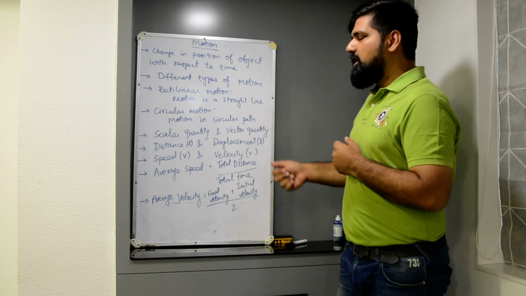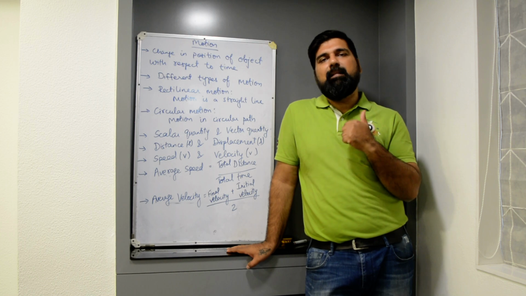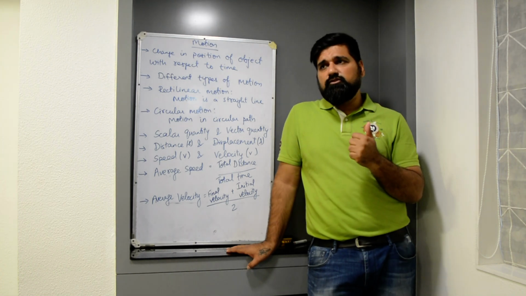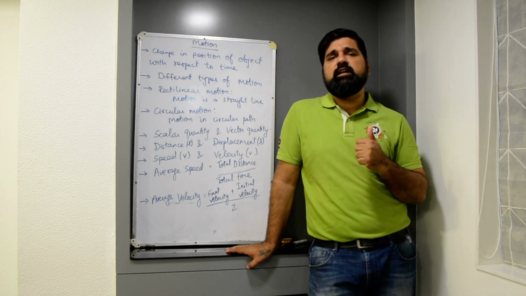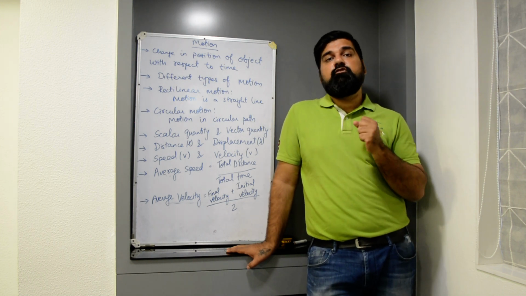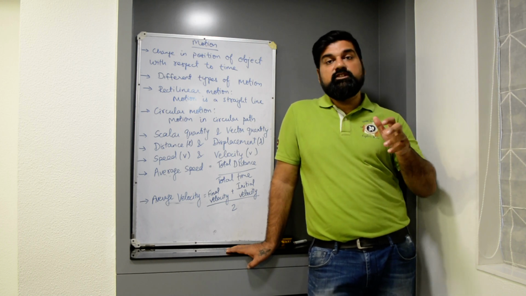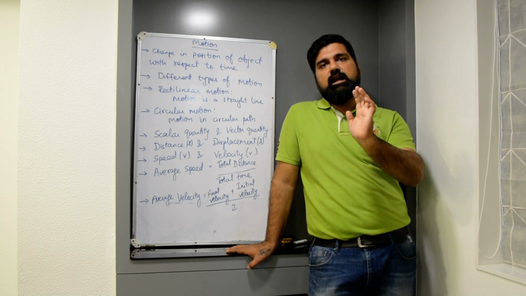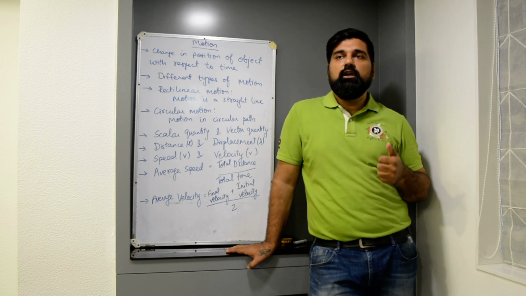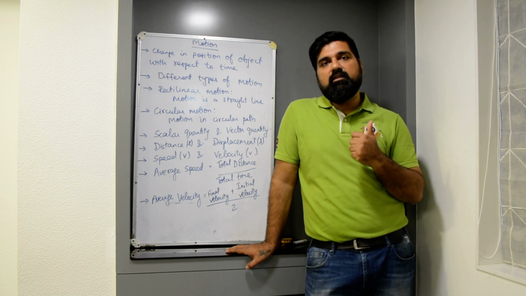And then we have vector quantity. What is a vector quantity? A vector quantity is that physical quantity which has magnitude as well as direction. For example, force is a very important vector quantity. Like if you have a door which needs to be pulled, but you keep on pushing that door, it won't open. It will open only if you pull the door. So force is basically a vector quantity because it needs magnitude as well as direction.